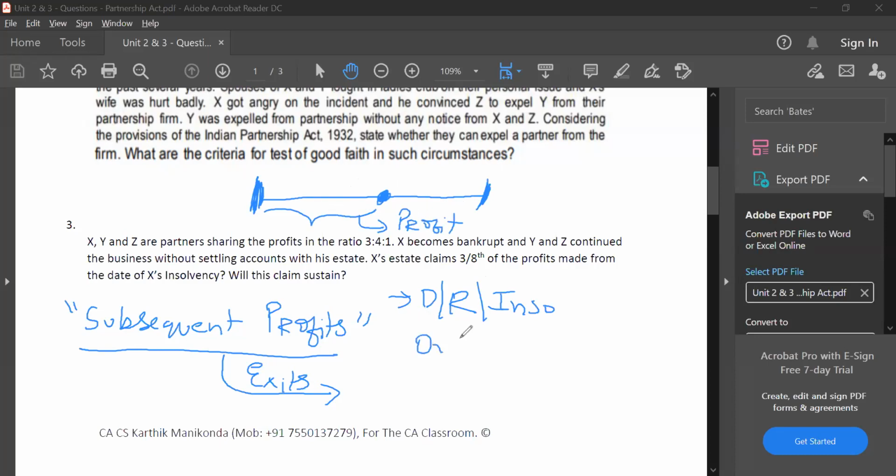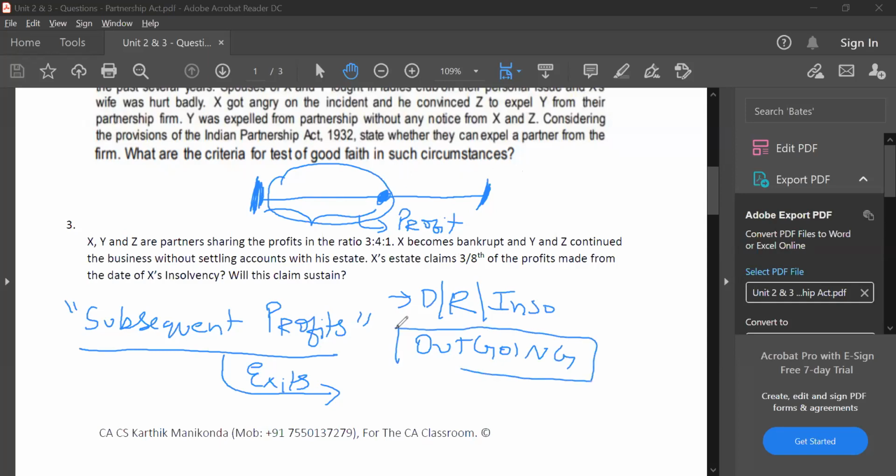So the outgoing partner of a firm has the right to claim his profit share. That means his property, the money, has to be paid to him. So you will settle him. Remember in your school, you would have done death, retirement, how the amount is to be paid in settlement for a retiring partner. That amount you have to pay to the outgoing partner.